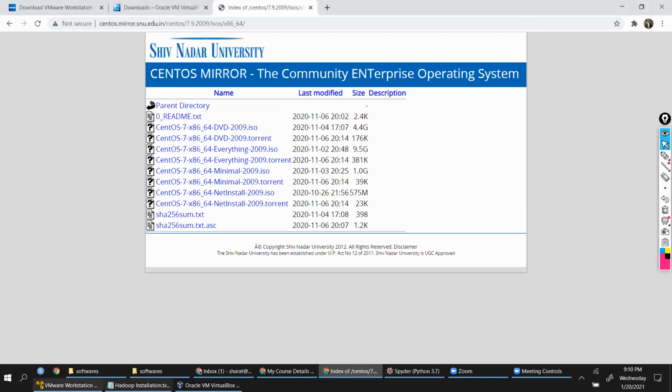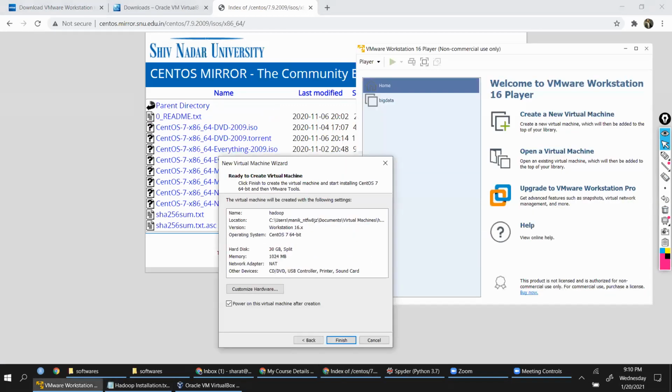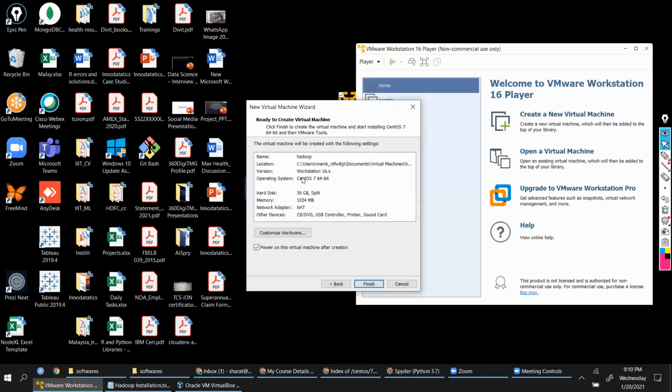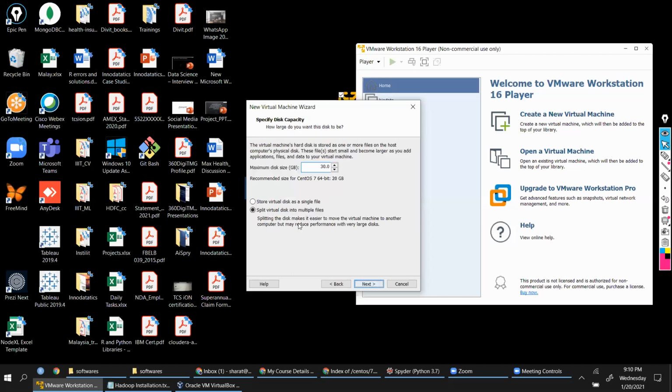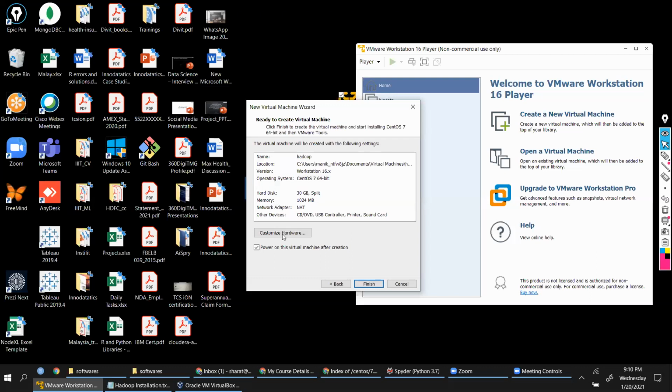All right. So coming back. Here, we are at the stage where we will now be asked to edit or customize your hardware. Now this step is important. Okay, focus here, guys. Click on customize hardware.